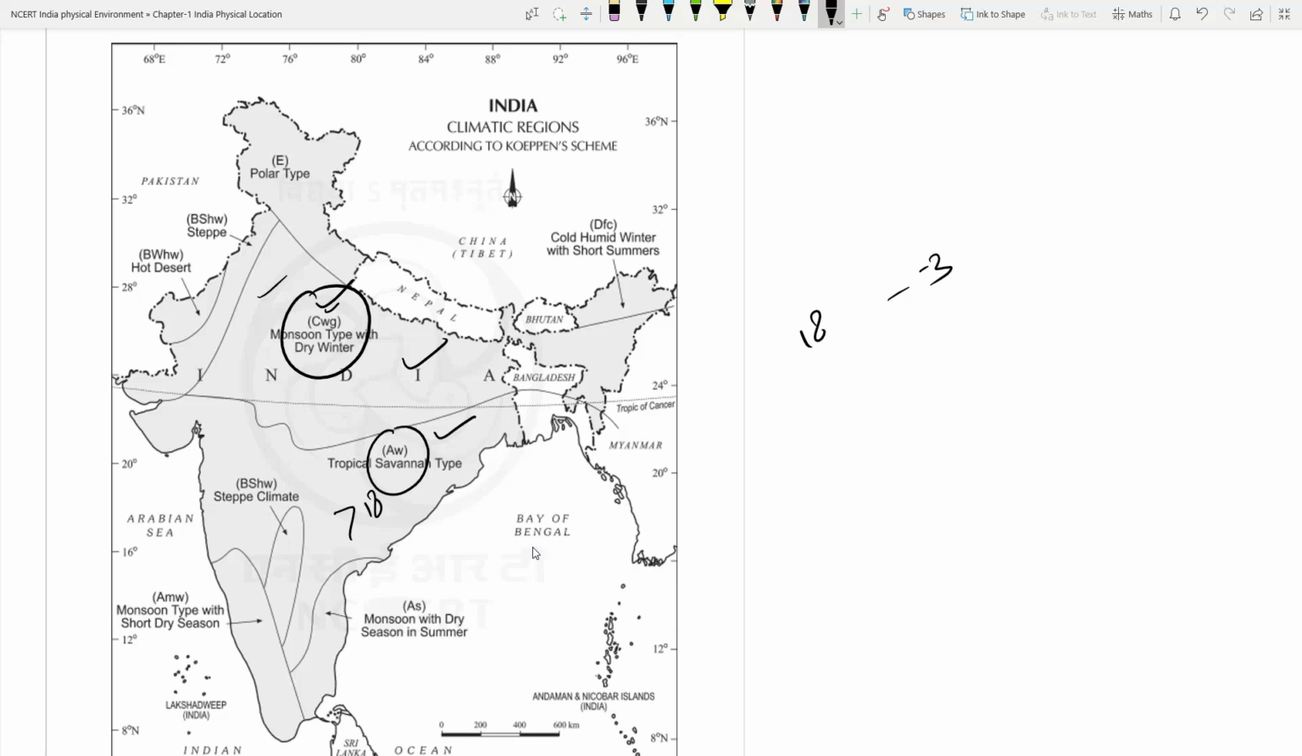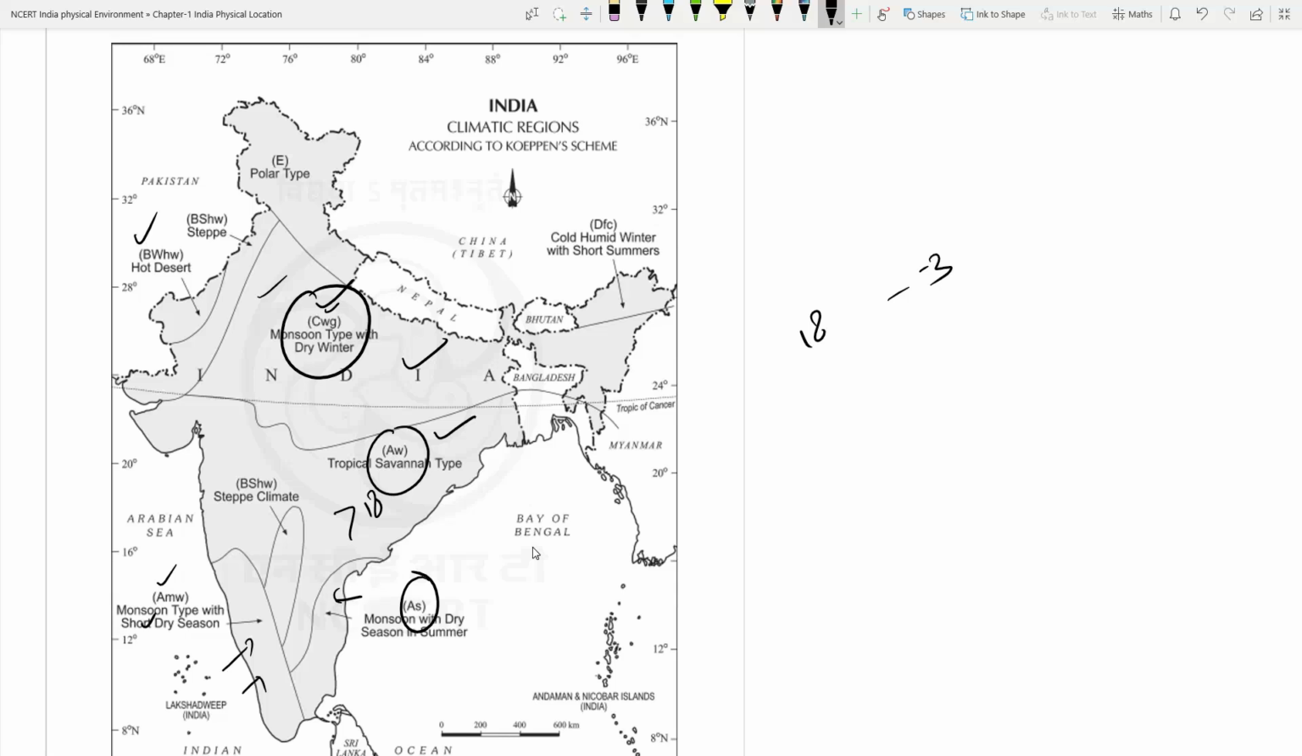In India most of the area will be winter dry, except this area where the summer is dry and winter is wet. So As means summer is dry. Am means throughout the year rainfall will not be absent. Short dry season will be there and rainforest is there. But temperature is more than 18 degrees Celsius because A is there.